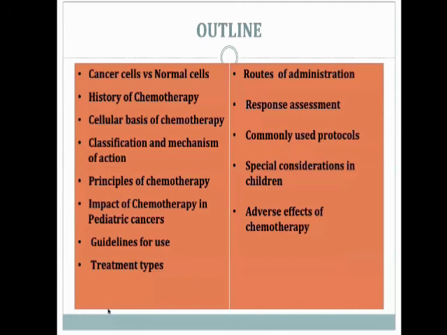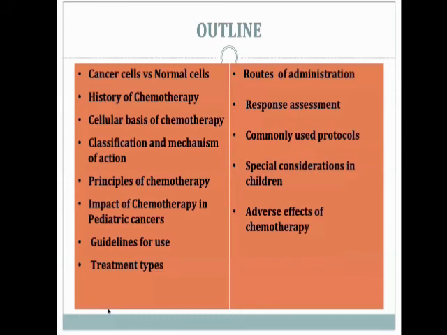Therefore, these tumors, when given chemotherapy, regress at the same speed that they multiply. So the point I wanted to bring out is there are definite time points in tumor size.